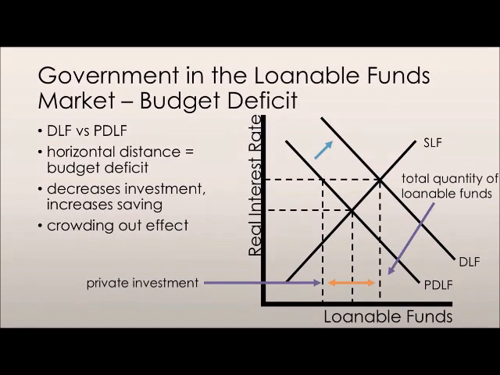Savings is also increased to the point of the equilibrium quantity of loanable funds. And that's simply because the interest rate has risen, so we move to a higher point on the supply curve. The supply curve doesn't change, but we move to a higher point. And crowding out is simply this decrease in private investment that we see due to a government budget deficit.